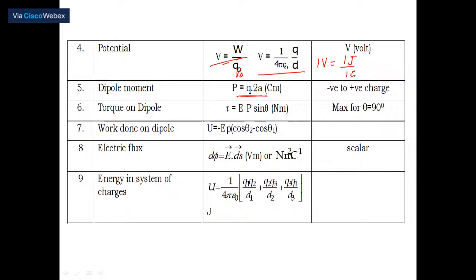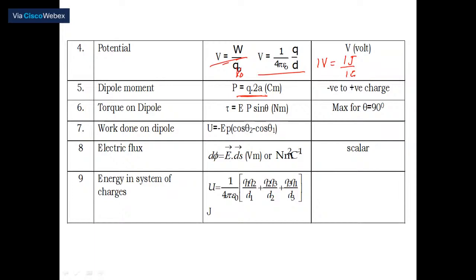So what is the direction with which we are going to measure this? Its direction is always measured from negative to positive. Actually, the electric field direction is always measured from positive charge towards the negative charge. But dipole moment is always measured from negative to positive. So please remember this. It is opposite to the direction of the electric force.